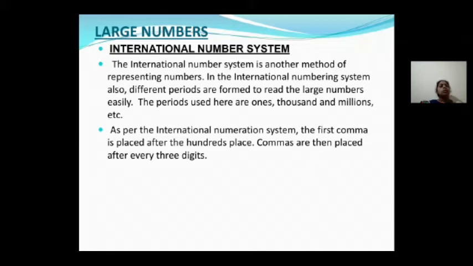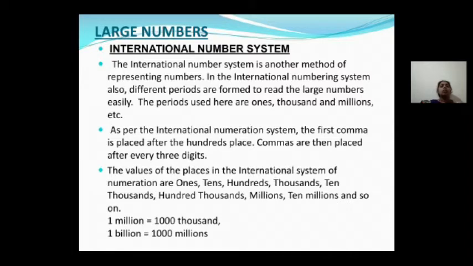As per the international numeration system, the first comma is placed after the hundreds place. After hundreds place, you have to apply the comma. After that, after every three digits, you have to apply the comma. See, in the Indian place value chart, after hundreds, after every two digits, you have to apply the comma. Here, after every three digits, you have to apply the comma.